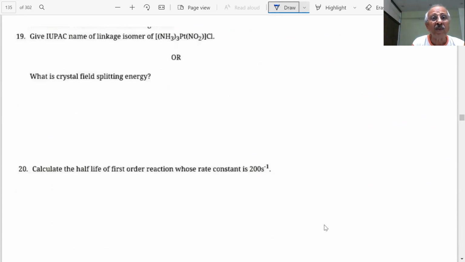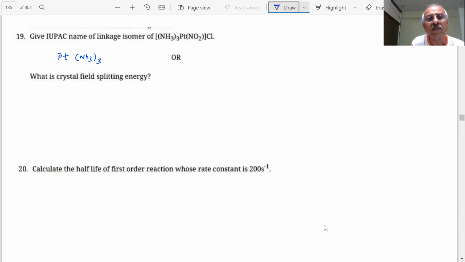Give the IUPAC name of the linkage isomer of this. How will you draw the linkage isomer of this? Pt NH3.